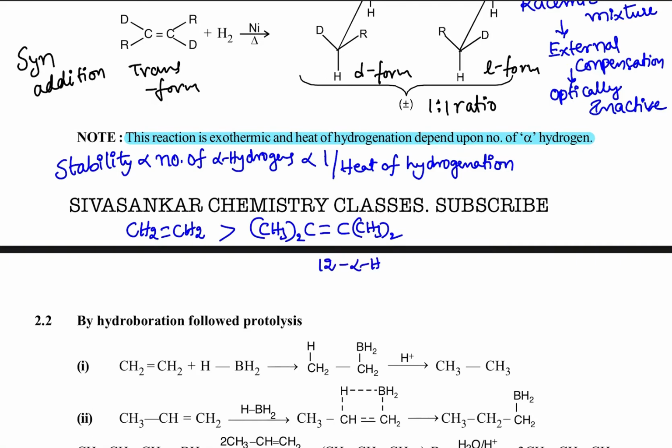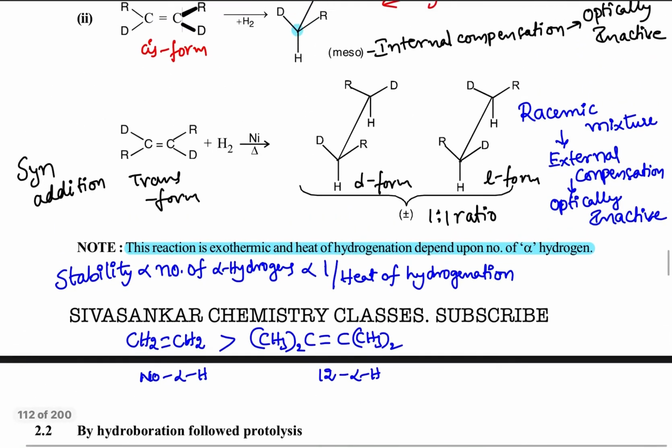Here there are no alpha hydrogens, so this is more reactive. This is less reactive. So heat of hydrogenation is more for this, less for that. Okay, students, like that you can take it.